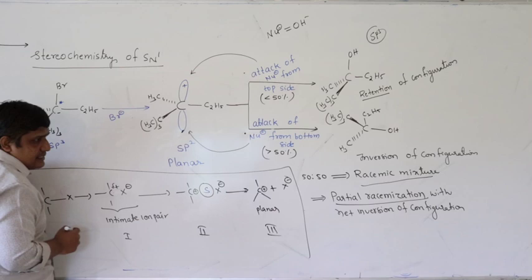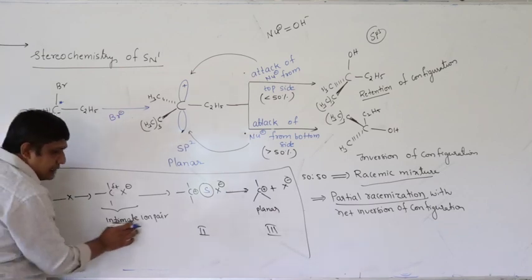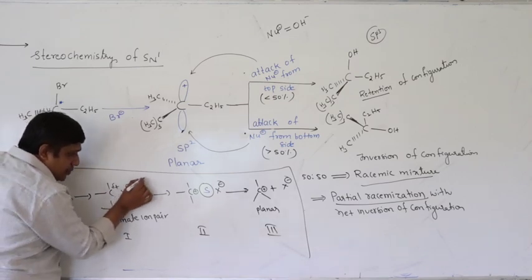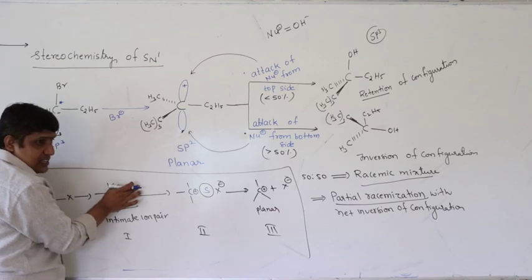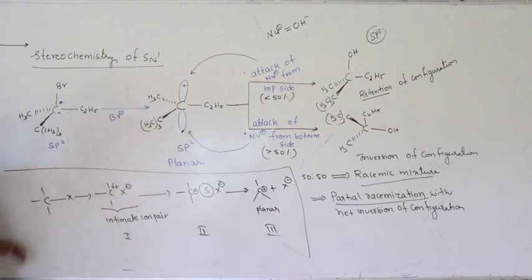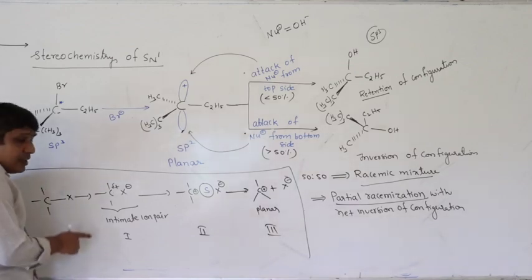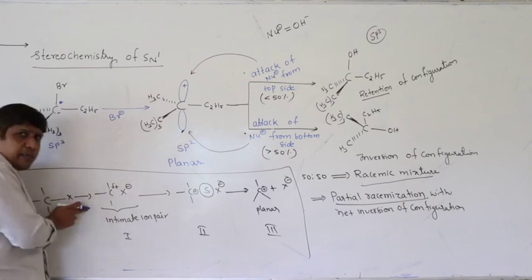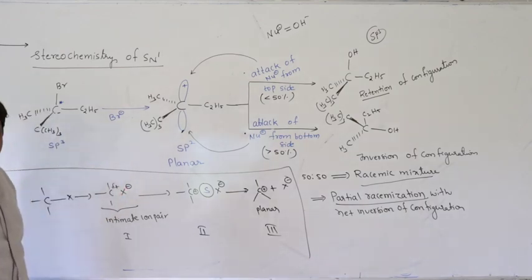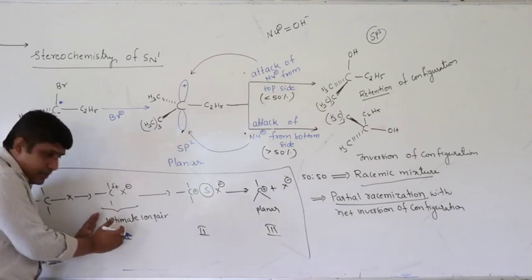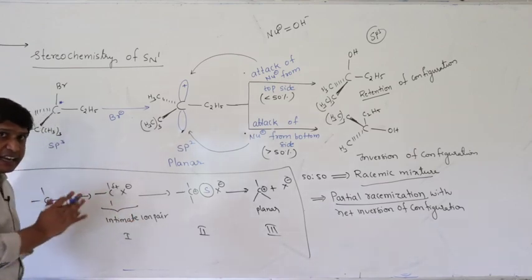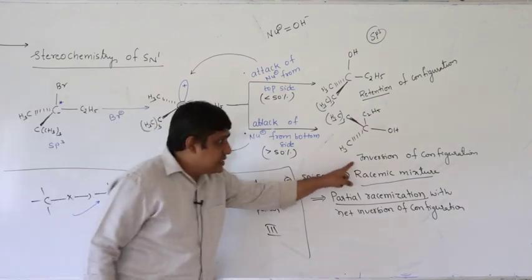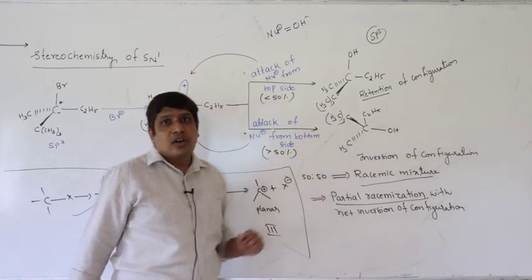If the nucleophile attacks the first intermediate, that is the intimate ion pair where they are not completely separated, the attack of the nucleophile from the front side, that is the top side, is hindered. Why? Because there is still the halide ion. But the nucleophile can attack from the back side easily because there is no halide ion on the back side. It is similar to an SN2 type of reaction. So, in the case of the first intermediate, the nucleophile prefers backside attack. If it attacks from the backside, you will get a product with inversion of configuration.